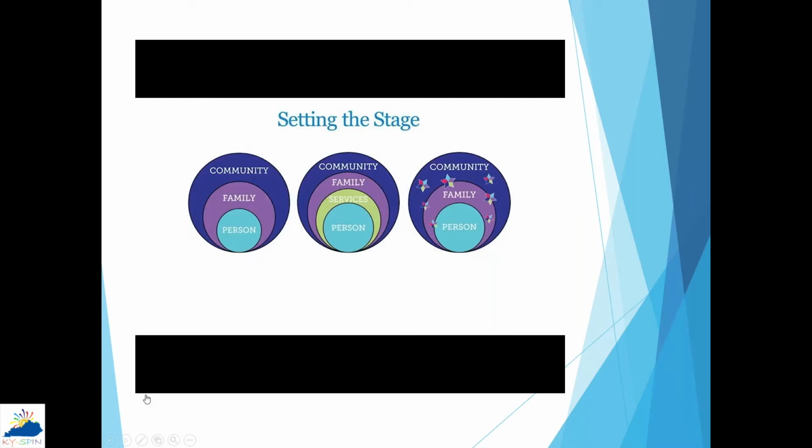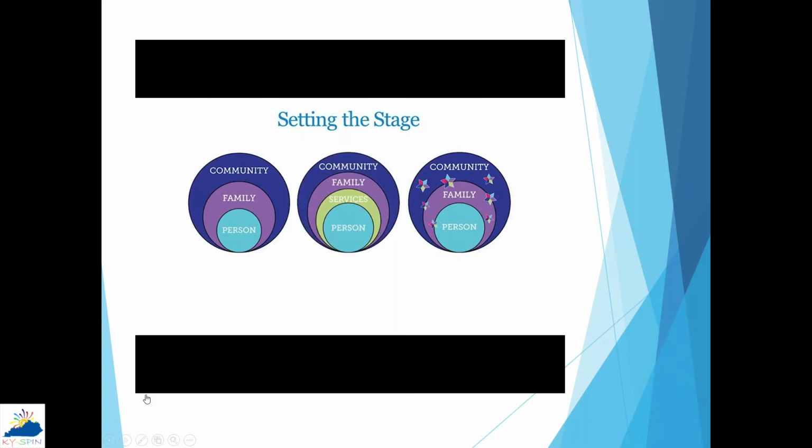So I'd like to set the stage so that you understand why we needed to come up with this framework. If you look at the circles on the left and just think about your own life, you're an individual person, you have family, you have friends, you exist in a community. And if you start thinking about those with developmental disabilities and how they've received supports over the years, you start realizing that you have the person, you have services wrapped around them, sometimes special education, sometimes adult services. Then you have the family and the community.